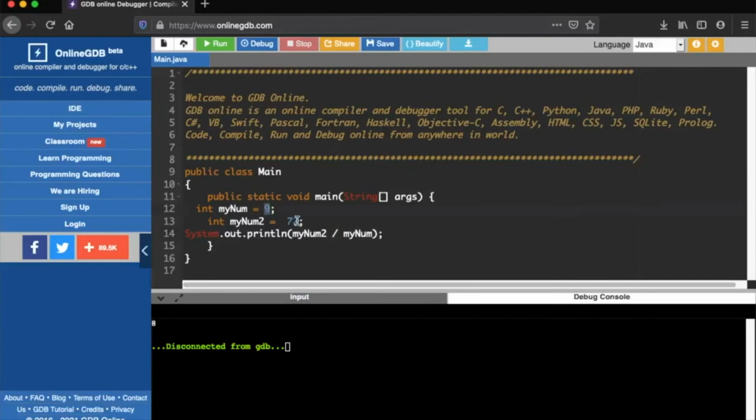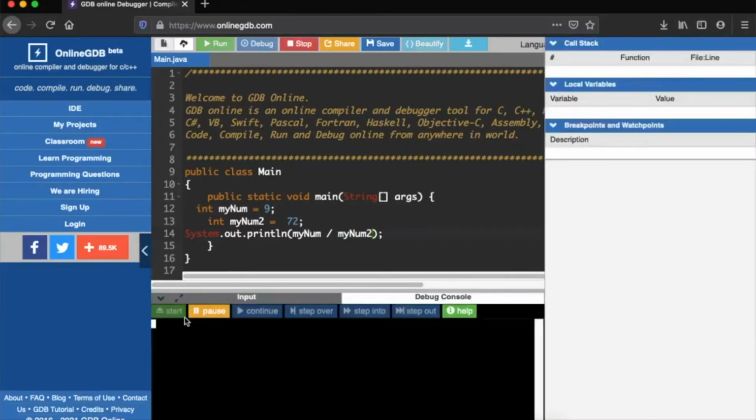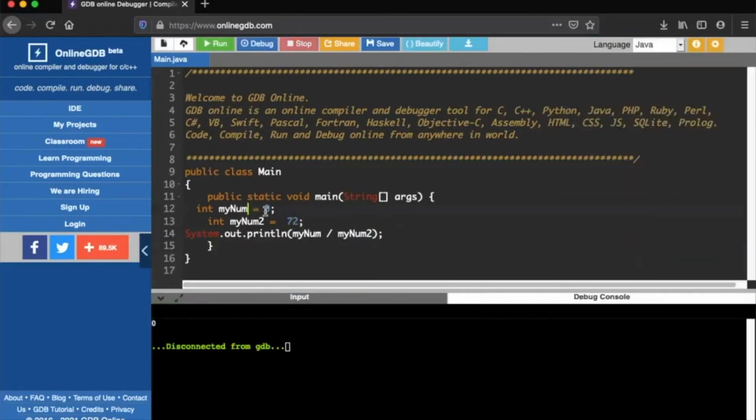I have invoked 9 and 72 and declared the output to be num2 divided by num1, because 72 divided by 9 will give us 8, not 9 divided by 72. So it will give us an error. It will not display anything, as we have faced with the case wherein we displayed 8 minus 9. So it is giving 0. So we have got the remainder.